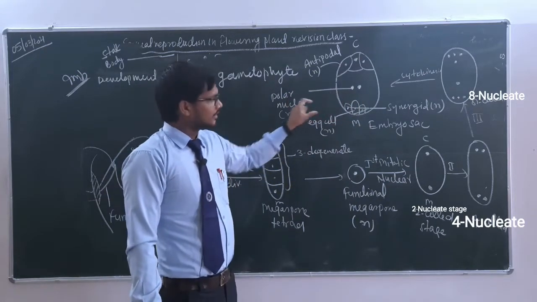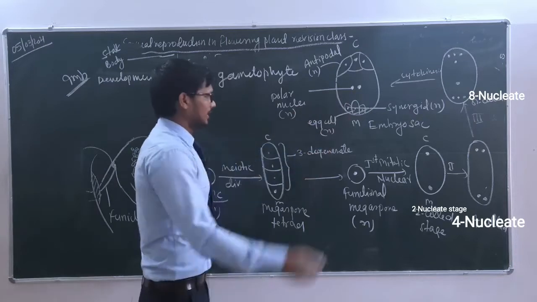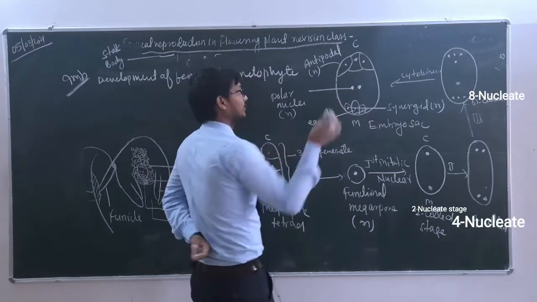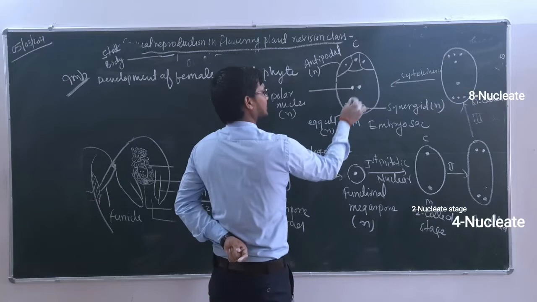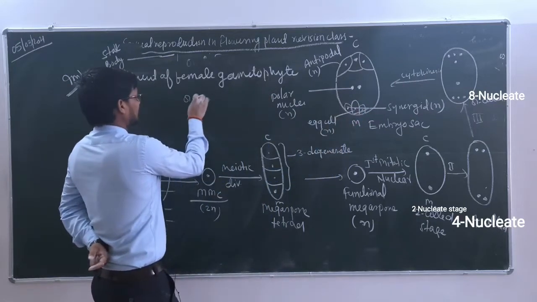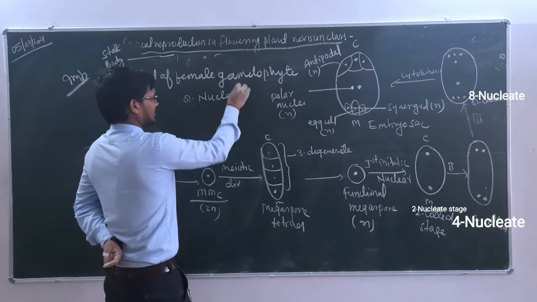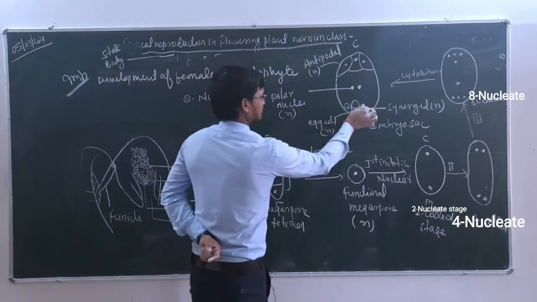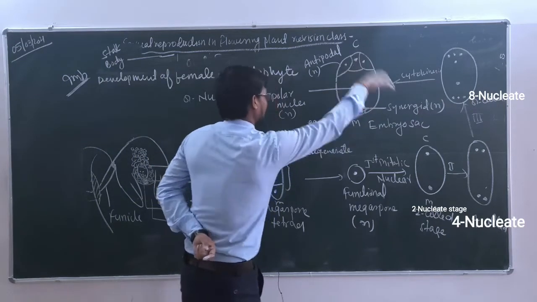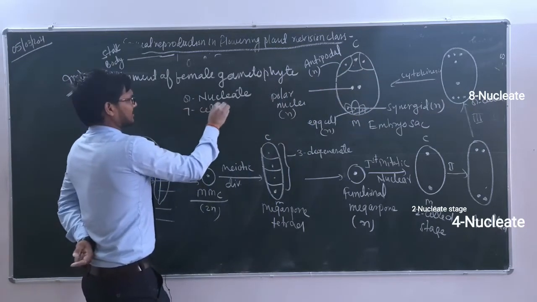Let's count the number of cells and the number of nuclei. So first let's count the number of nuclei. 1 2 3 4 5 6 7 and 8. So here how many are there? 8 nucleate. Number of nuclei 8. Number of cells 1 2 3 4 5 6 and this large cell. So how many cells? 7 celled.